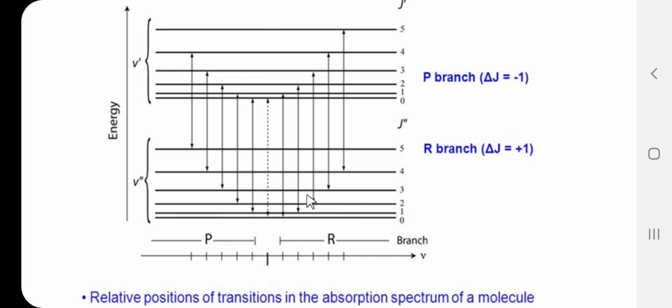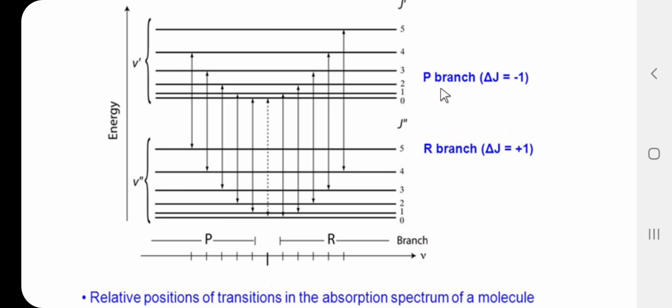Here the second R line is obtained, and it is denoted by the symbol R1. Then 2 to 3 is R2, 3 to 4 is R3, 4 to 5 is R4. So, for the R branch, delta J is equal to +1: R0, R1, R2, R3, R4 and so on.